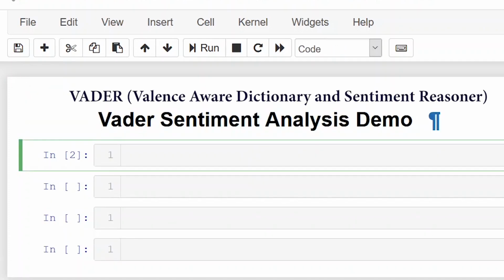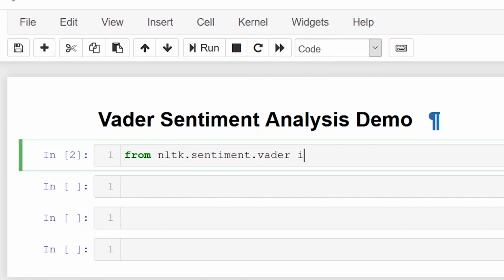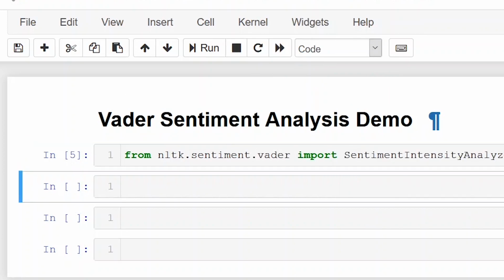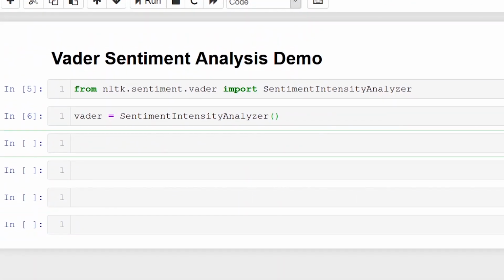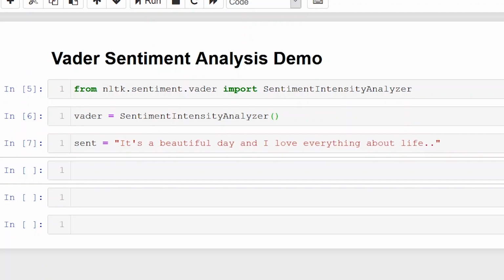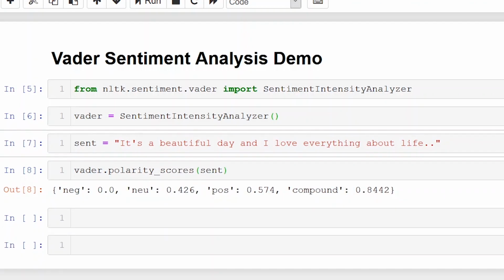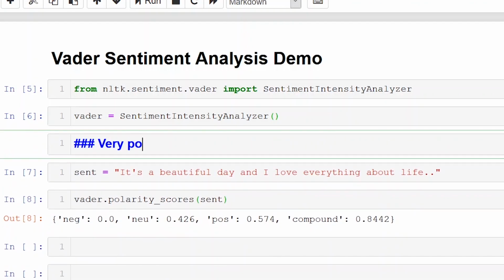VADER, or Valence Aware Dictionary and Sentiment Reasoner. It's a sentiment analysis tool that is specifically used to find out how positive or negative a sentence is. It's specifically designed to work on sentences picked up from social media, so it's going to work like a charm in our use case. Look, here I passed a happy little sentence and we can see the score. If the score is above 0, it basically means that the sentence is positive.